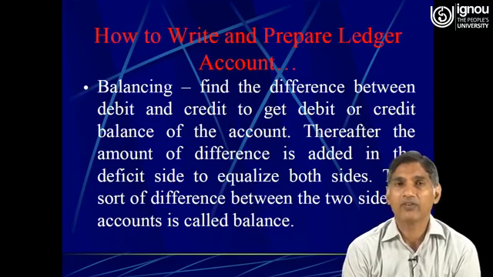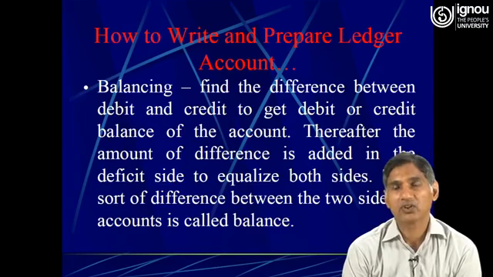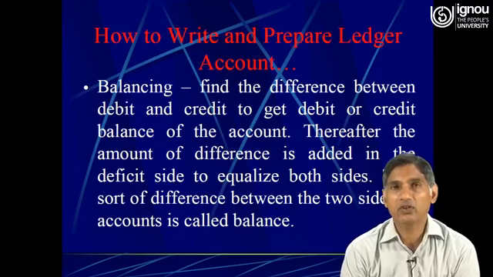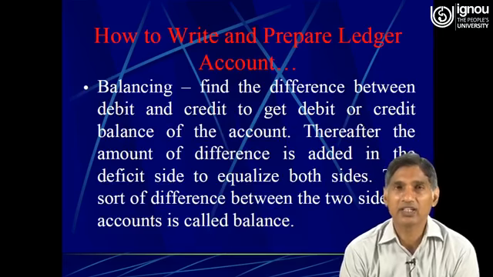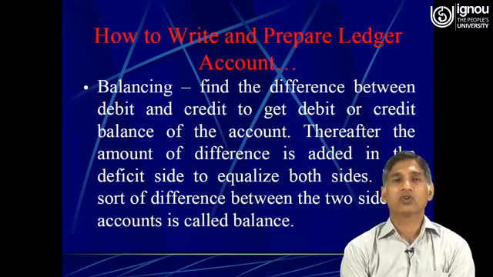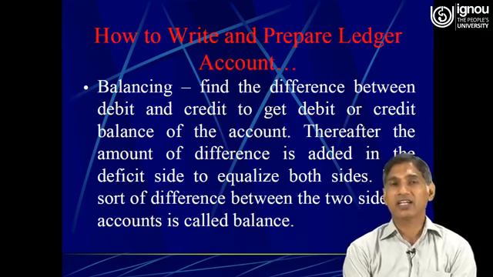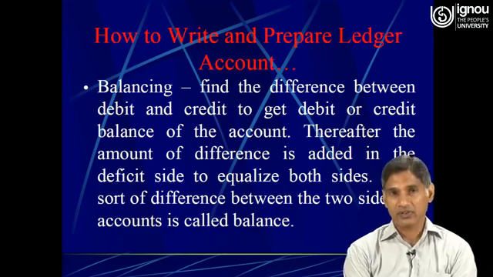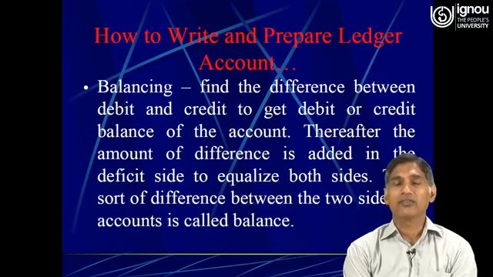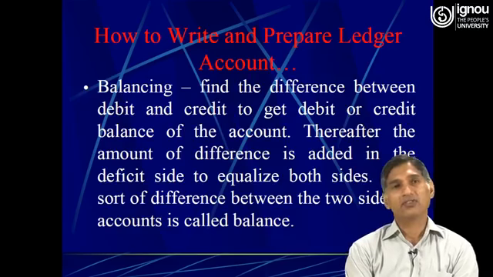For example, we have a cash account and in the debit side of the cash account there is one transaction, say, to purchases 20,000, and in the credit side of the cash account we have only one transaction, that is by wages, 5,000.